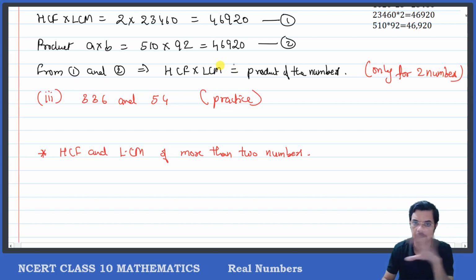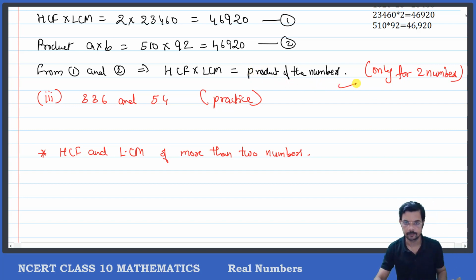For three numbers this result does not hold, that is false. Only for two numbers it is true. Now HCF and LCM of more than two numbers. So let us see that.